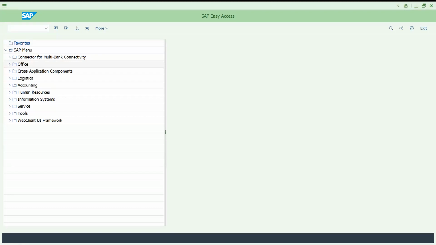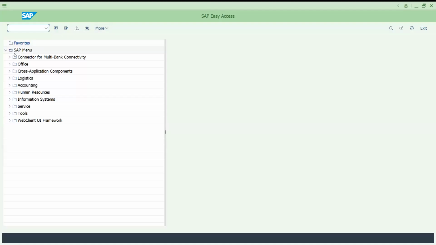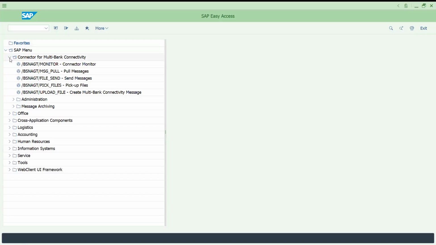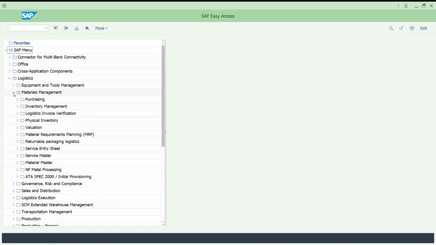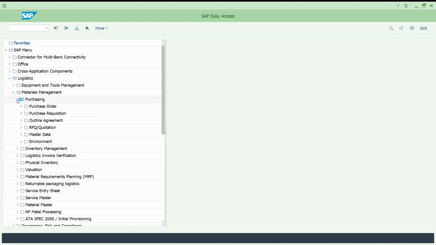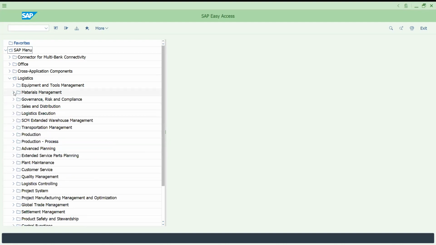SAP menu and user menu. What is this SAP menu? Basically you can see this is the SAP menu. There you can access, for example, if you are working in material management, purchasing, purchase order, and different links and transaction codes.